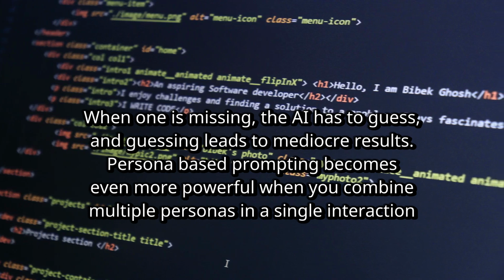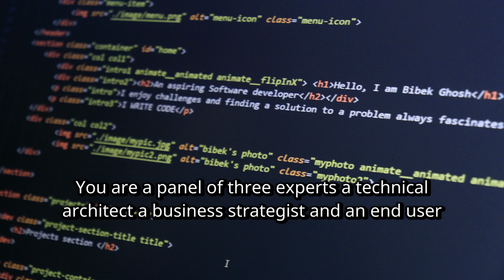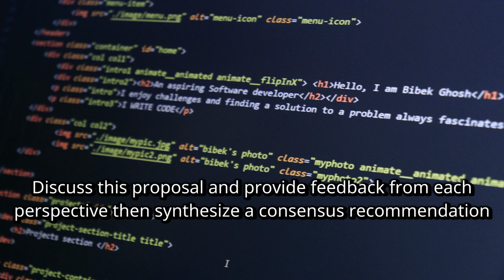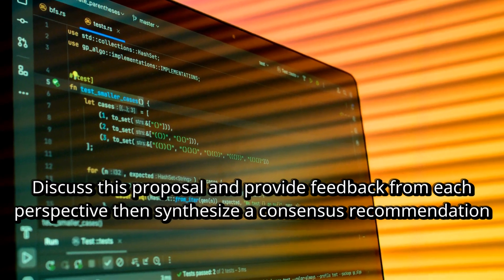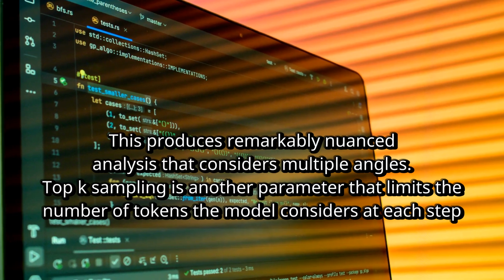Persona-based prompting becomes even more powerful when you combine multiple personas in a single interaction. You are a panel of three experts: a technical architect, a business strategist, and an end user. Discuss this proposal and provide feedback from each perspective, then synthesize a consensus recommendation. This produces remarkably nuanced analysis that considers multiple angles.